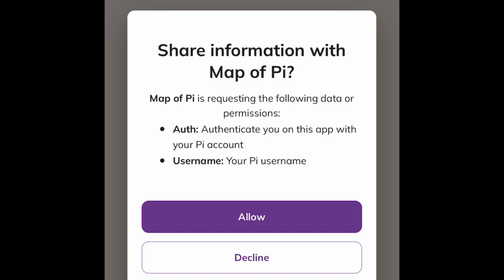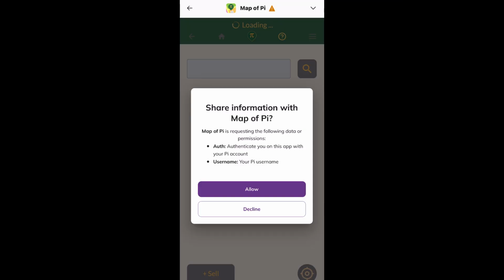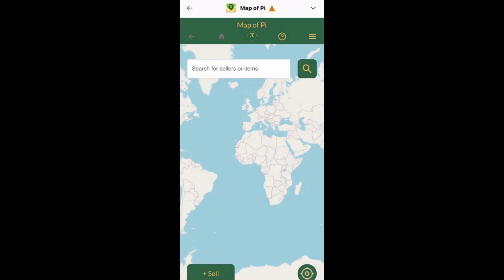Now, because I read the first instruction, I'm not going to allow that. I'm not going to do that because once you click on allow, this particular app will connect to your profile, connect to your mining app, and also connect to your wallet, which means you have to key in your passphrase. So let's be warned. So for now, I'm going to say decline.